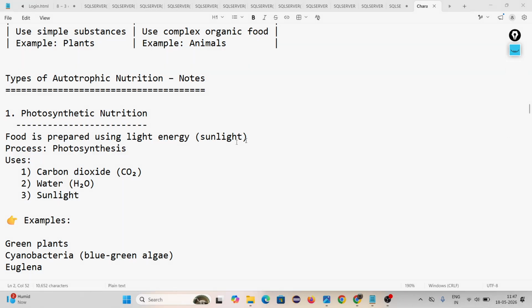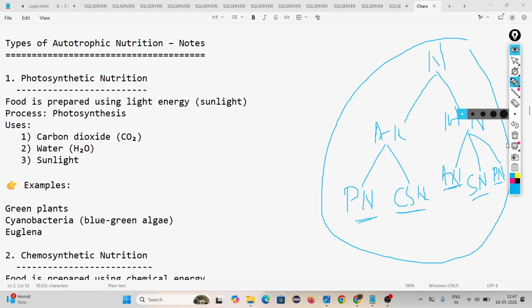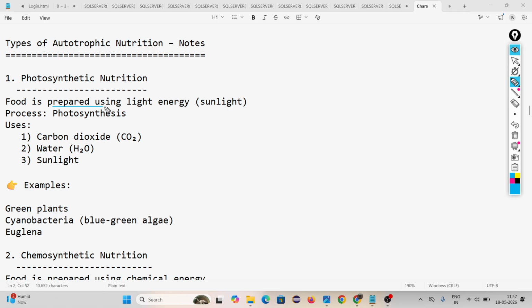What do you mean by photosynthetic nutrition? Photosynthetic nutrition means food is prepared by using light energy. Photo is nothing but light, and synthetic means to make. Food is prepared here.